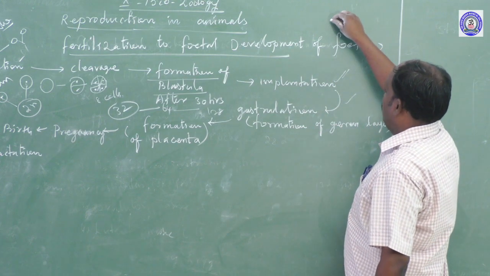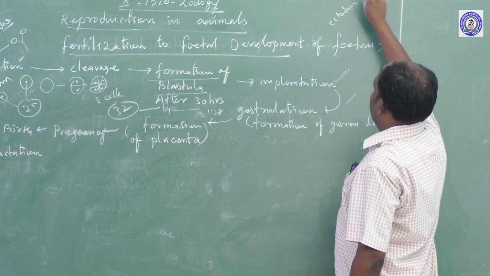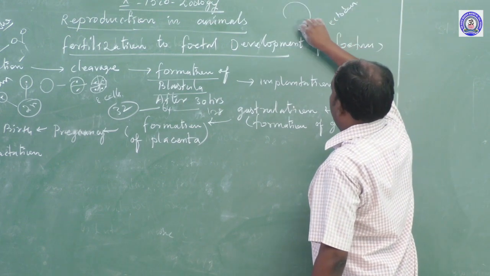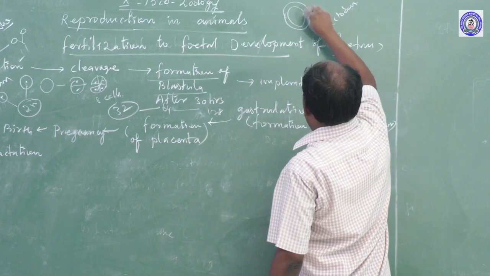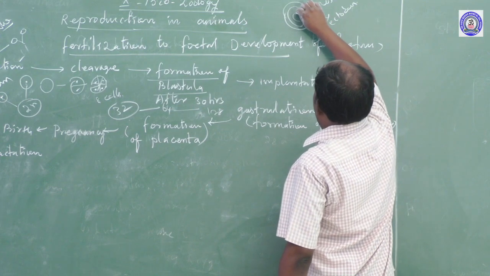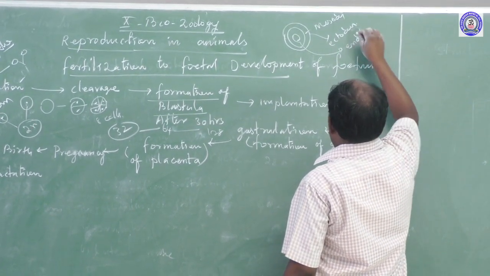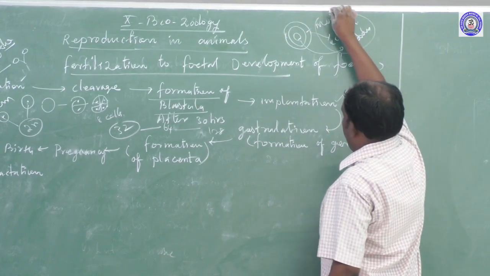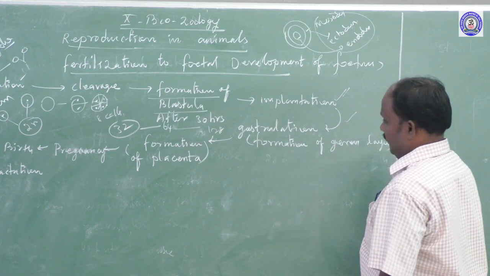One is the outermost layer, the ectoderm. Ecto, ectoderm, that is the outermost layer of the human embryo. The middlemost layer is the mesoderm. The innermost layer is the endoderm. These are the germ layers. From the human embryo, the germ layer forming process is called gastrulation.